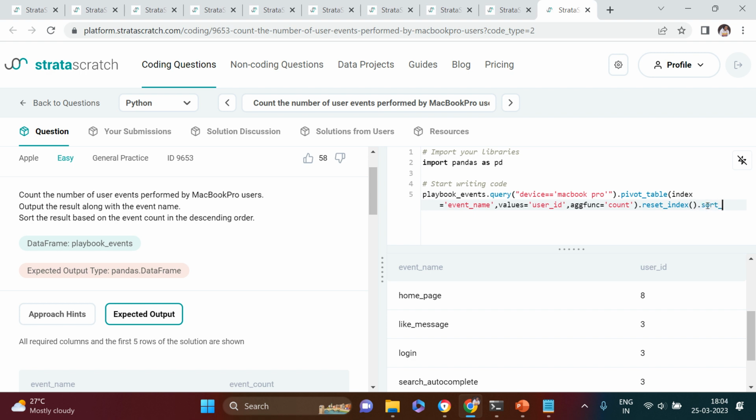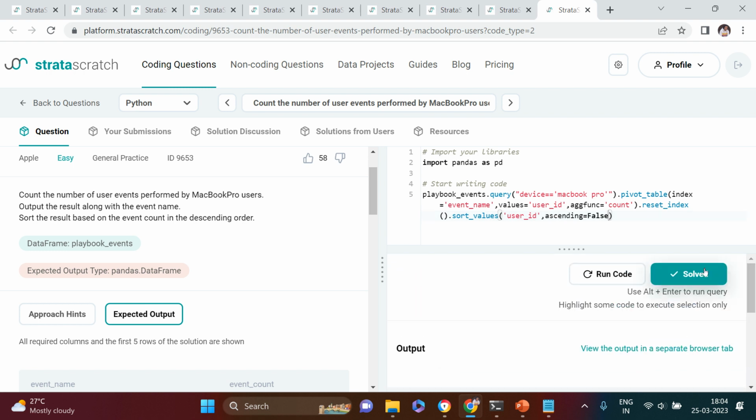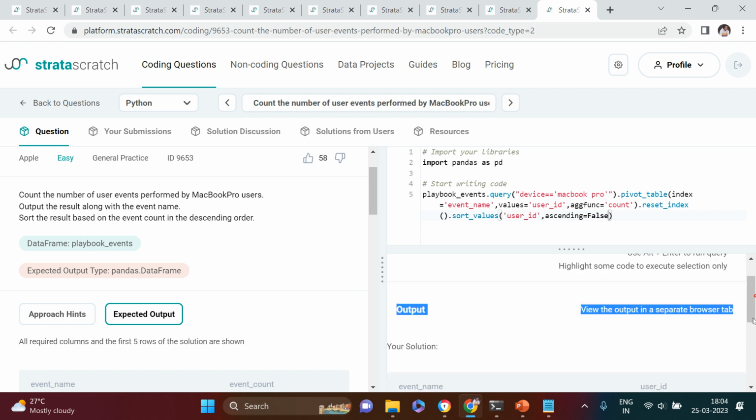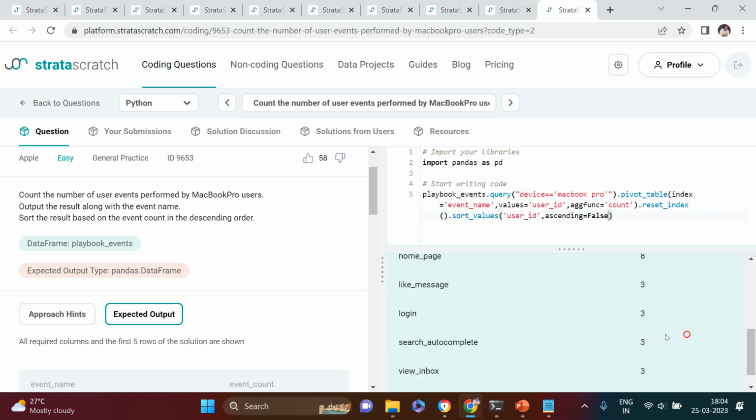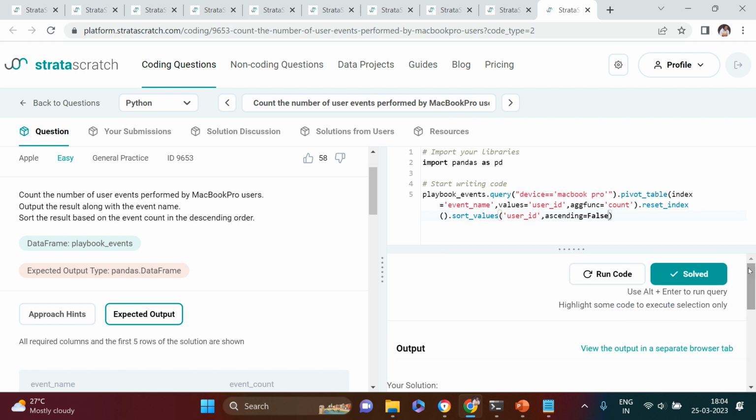So let's just say sort values. Into this we are going to use user underscore ID, ascending equals to false. So this will arrange in the descending order. We got it. We solved this. Now let's just check whether the answer is correct or not. Yeah, it is correct. You see, the answer is absolutely correct. Okay, so we are done with this also.